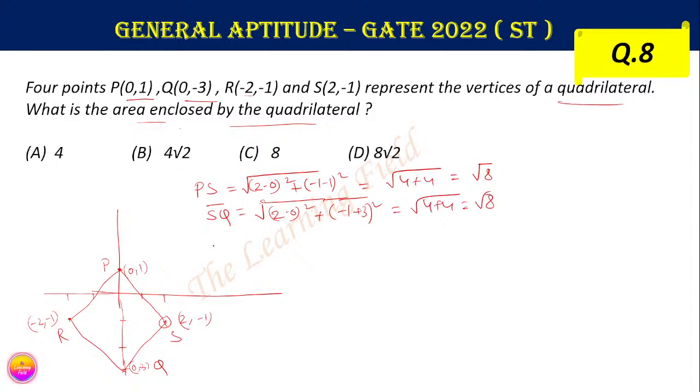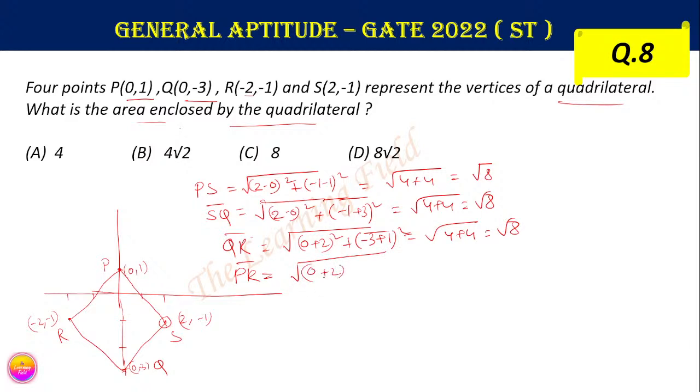Similarly, the QR, this is equal to 0 minus 2, so 0 plus 2 square plus minus 3 plus 1 square, which is again equal to 4 plus 4 equal to root under 8. And RP, this is equal to root under of 0 plus 2 square plus 1 plus 1 square, it is equal to also root under 8.